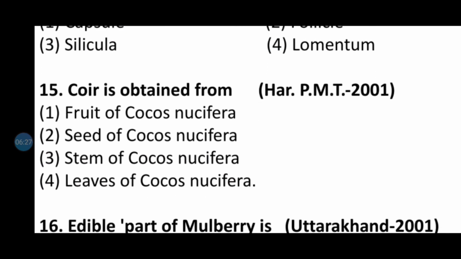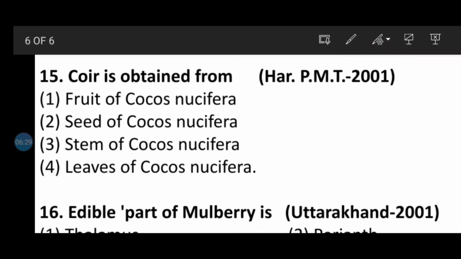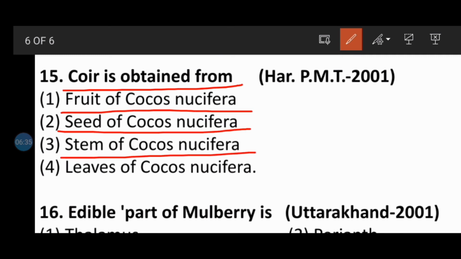Question number 15, now look at question number 15. Coir is obtained from fruits of Cocos nucifera, seeds of Cocos nucifera, stem of Cocos nucifera, or leaves of Cocos nucifera, because the scientific name of coconut is Cocos nucifera.